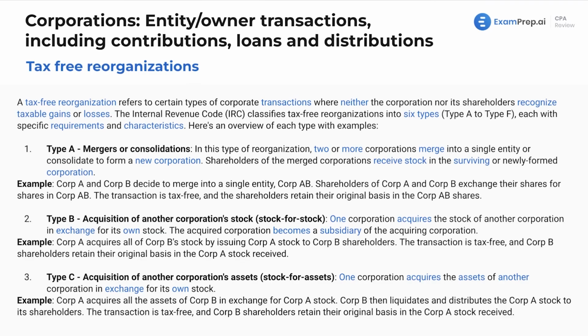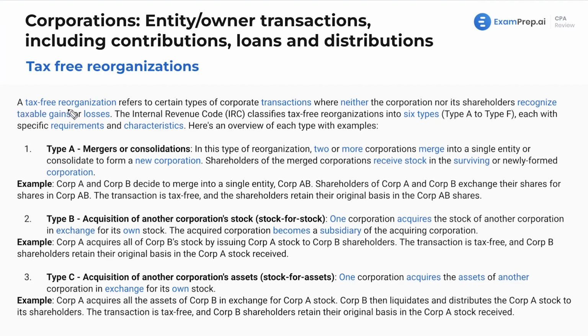We've talked about different transactions that are tax-free because it's between owners and the entity. But what about tax-free reorganizations? We've got different types of mergers, acquisitions, consolidations, all of these types, which, first off, this may be something in other exams as well, but we're taking this from the tax perspective. So understanding when we have some sort of reorganization change in the entity type, how will that affect taxes?